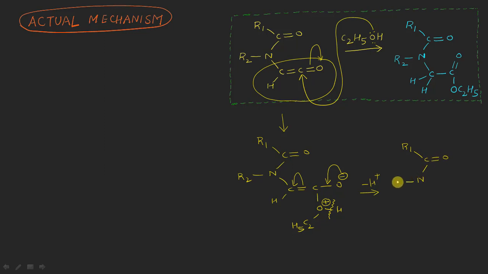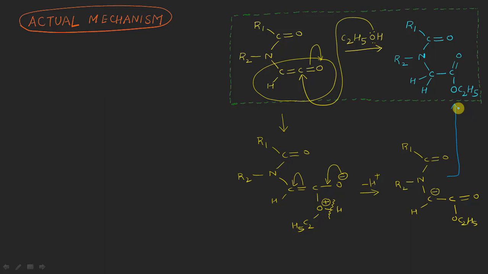Then this nitrogen atom has NR2, a carbon single bond hydrogen, and now there will be a negative charge on this carbon atom. This will now be a single bond C. This will now become a double bond oxygen, and it now has OC2H5 here, right? And now this negative charge will abstract the H positive ion from here, resulting in the formation of what? This type of ester as the final product molecule in this reaction.